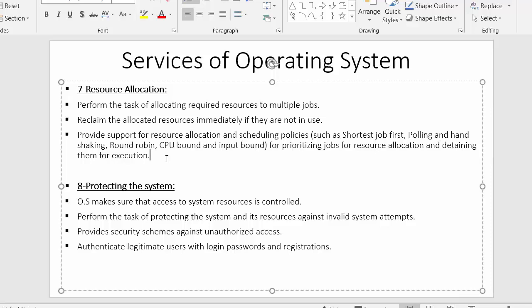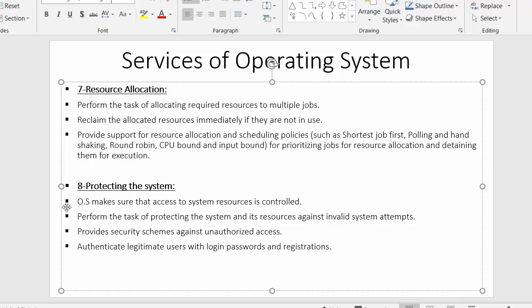Now we will move on to the last service of operating system, which is protecting the system. In this section we will see what measures operating system takes so that its resources will be protected from unauthorized access. Let us start with the first point: operating system makes sure that access to system resources is controlled.